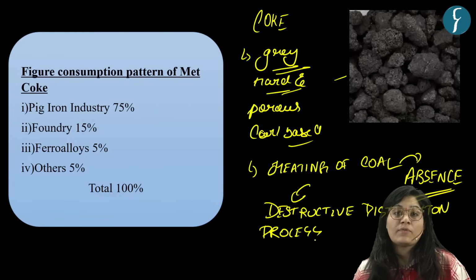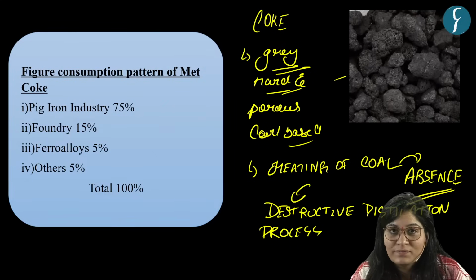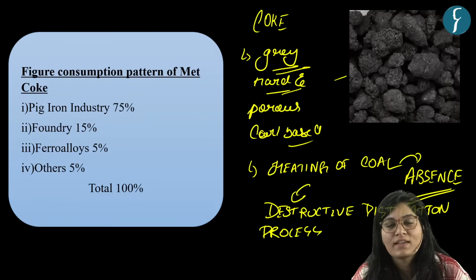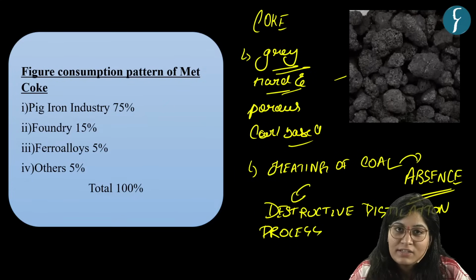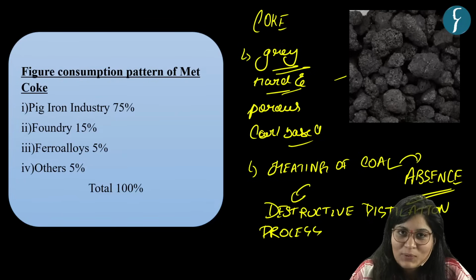Now you tell me where we can use coke. First, in smelting iron ore, it is used as a fuel. Third, it is used in making pig iron, which in turn is used in making steel.